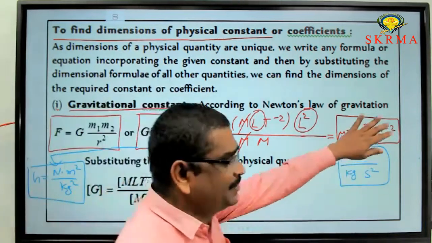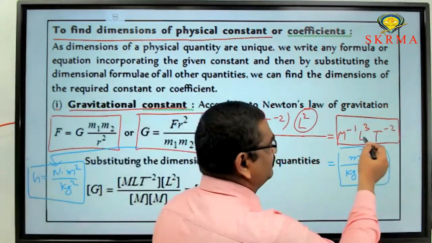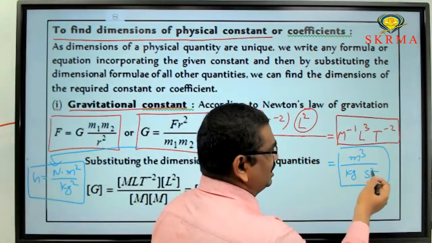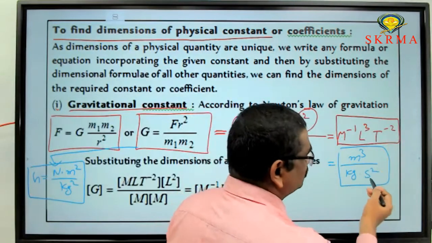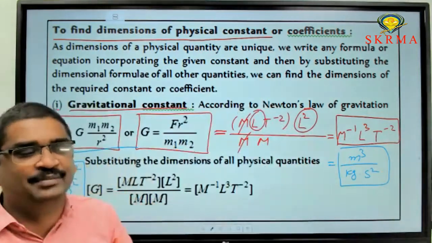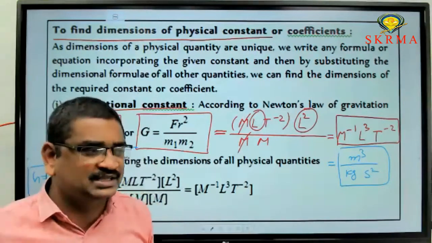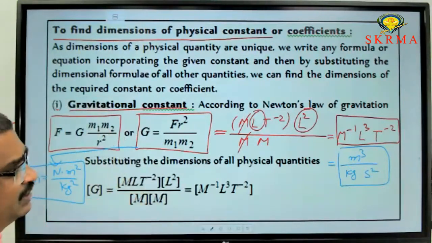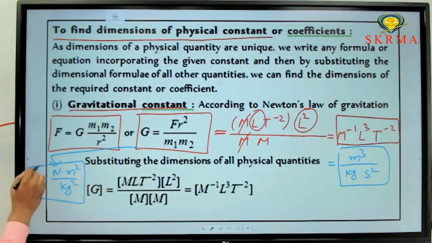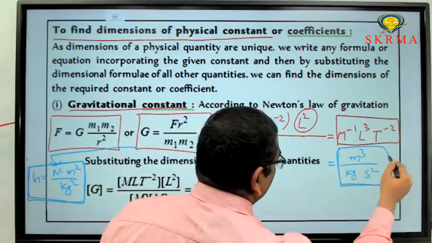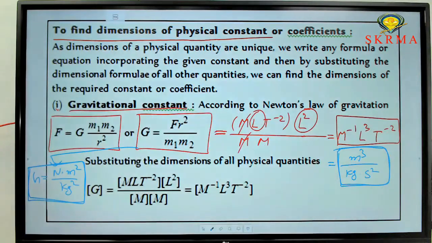Or from the dimensional formula, we can write L cube, meter cube, M power minus 1, so we need to write kg in the denominator, T power minus 2, so we need to write second whole square in the denominator. So the other unit is meter cube by kg dot second square. That is also one SI unit of the universal gravitational constant. So this one or this one are the SI units of the universal gravitational constant.